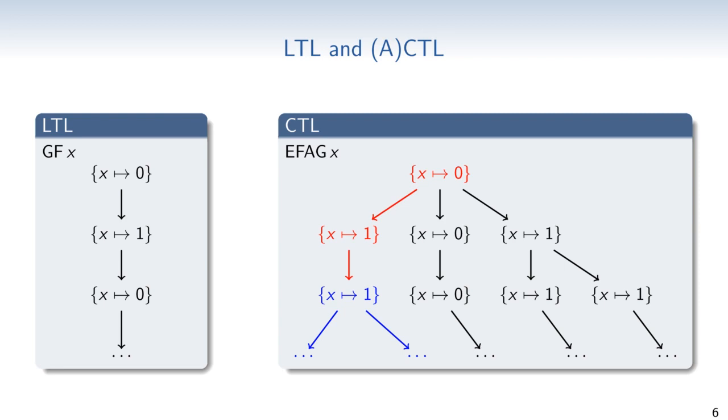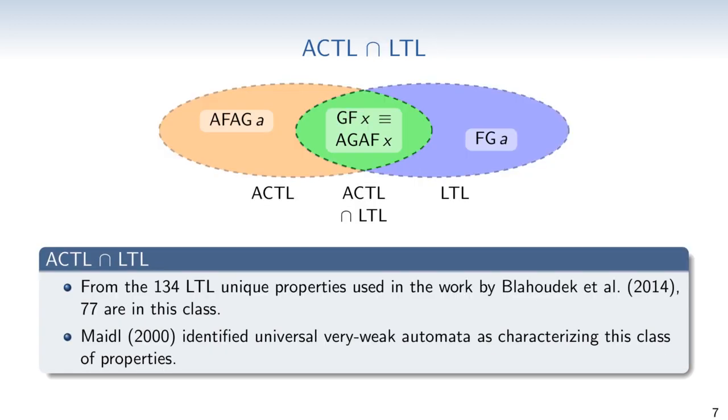If a CTL formula uses only universal path quantifiers, meaning only A's and no E's, then it is said to be in the logic ACTL. Now, we said that we consider properties in ACTL intersected LTL. If the specification can be formalized in CTL without the existential operator E, then it is in ACTL, as just stated. If the specification can also be checked by testing all traces of the system against a fixed LTL property, then the specification can be expressed in LTL. If it can be expressed in either way, then it is in ACTL intersected LTL.